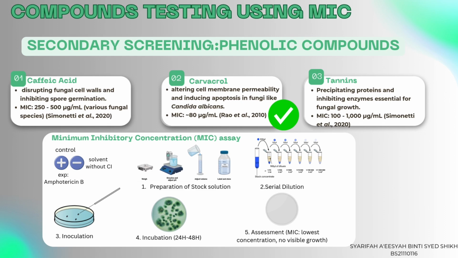We pinpoint 3 key compounds, which are caffeic acid, carbapenem, and denise, based on their reported antifungal activity, with carbapenem showing the lowest MIC value at approximately 80 microgram per ml against Candida albicans. Amphotericin B will be used as positive control in this experiment, while solvent without any compound of interest added will serve as negative control. The procedure will involve preparing stock solution, performing serial dilution, inoculating fungal strain of C. vulgaris, and incubating under optimal condition to determine the lowest concentration that inhibits visible fungal growth.